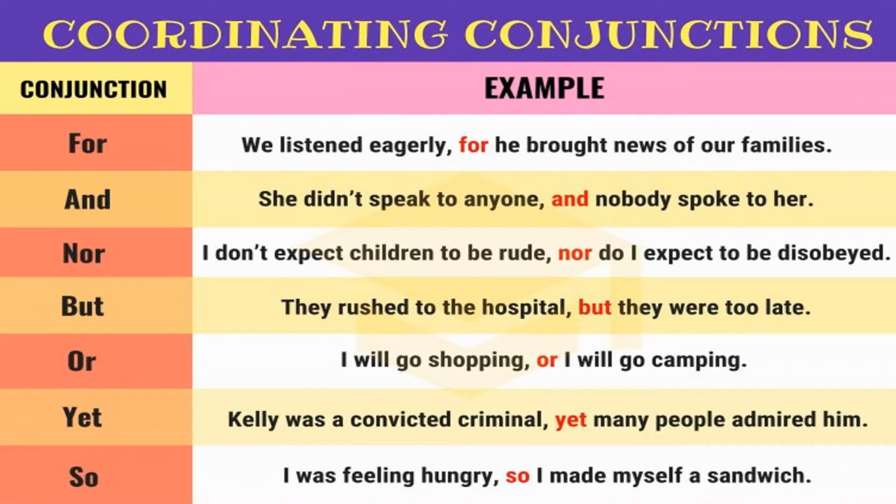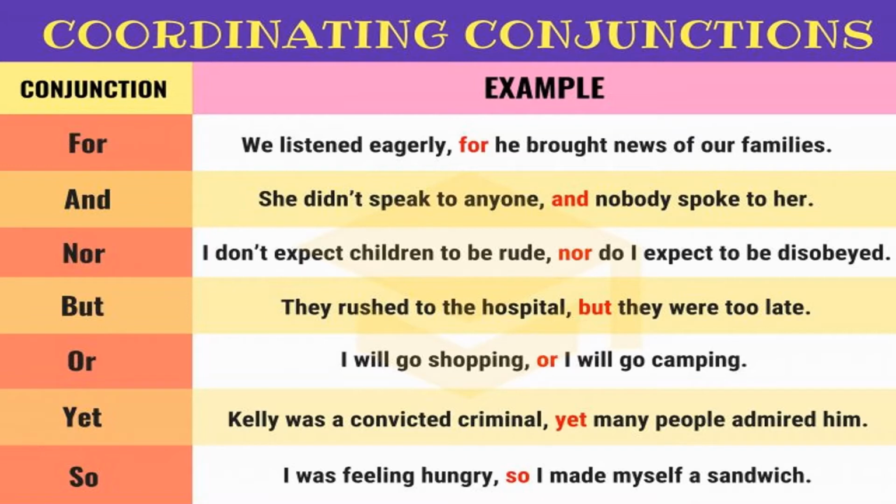Coordinating conjunctions. Look at the words here and look at the examples also. For is often used in sentences, right? For example, we listened eagerly for he brought news of our families, right? So for is used to connect sentences. The next one, and, is also used to connect sentences, clauses or phrases, right? She did not speak to anyone and nobody spoke to her. Here the conjunction word is and, right?